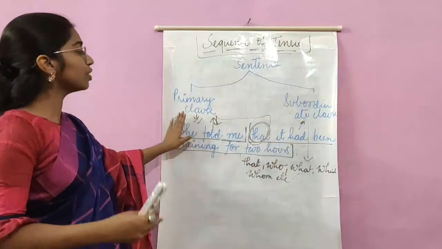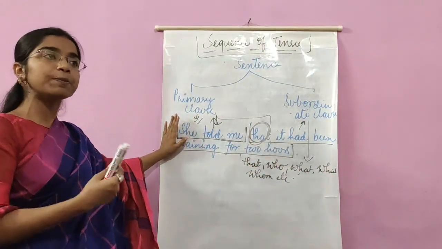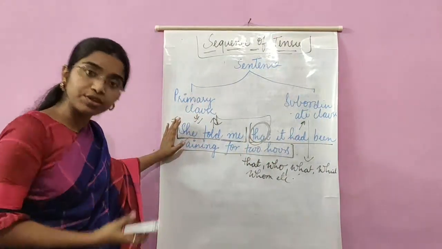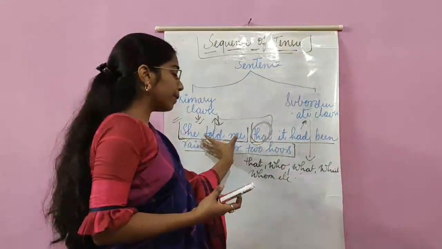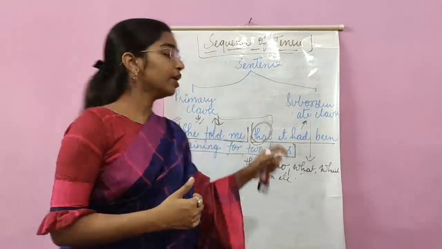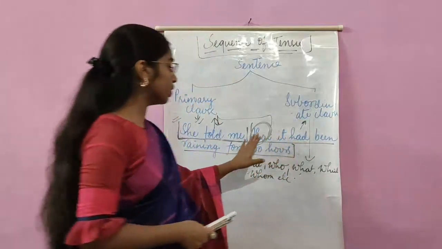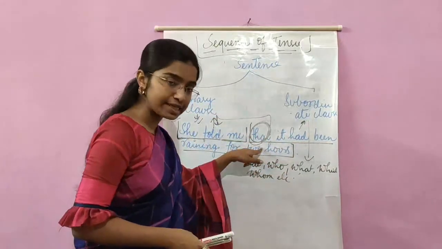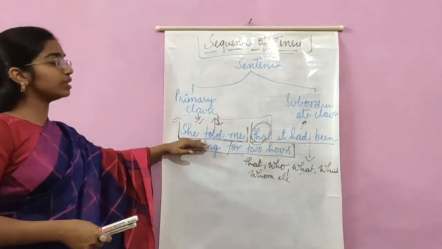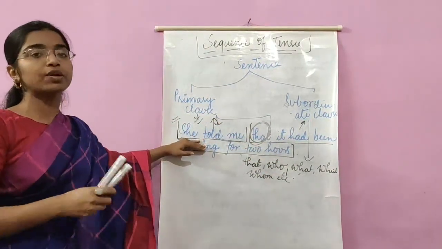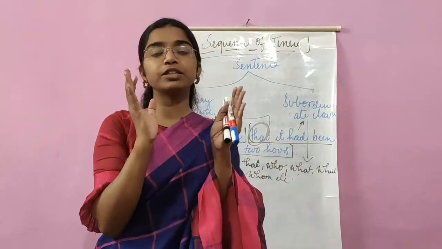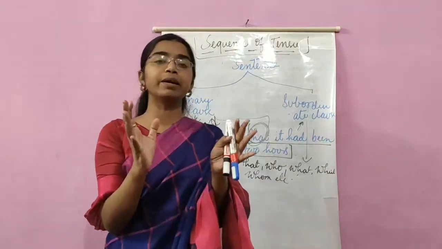What is a principal clause or primary clause? Primary or principal means something which is main, something which can stand on its own. So a main clause or principal clause can have its complete meaning, whereas a subordinate clause begins with a subordinating conjunction, and because of that it depends upon the context of the primary clause for the completion of its meaning. Just keep this much detail in your mind.